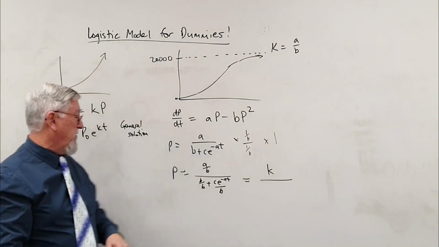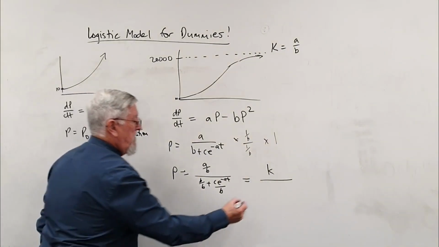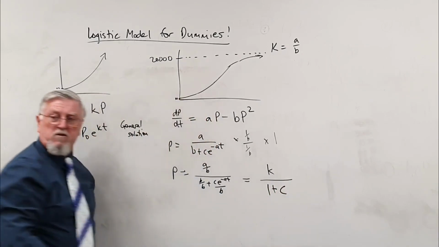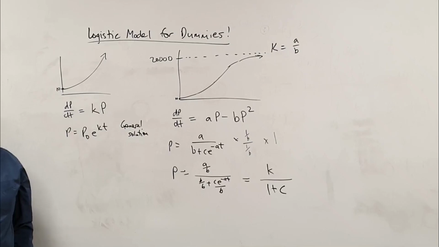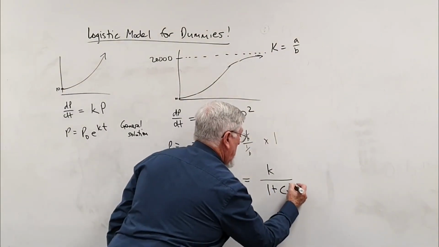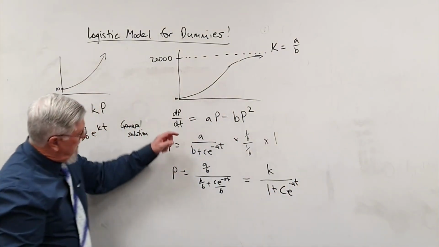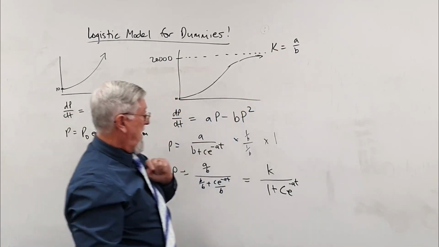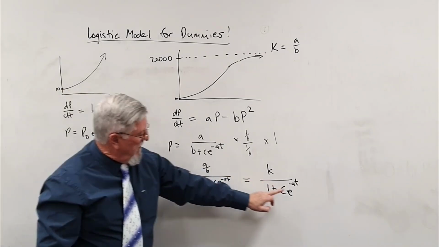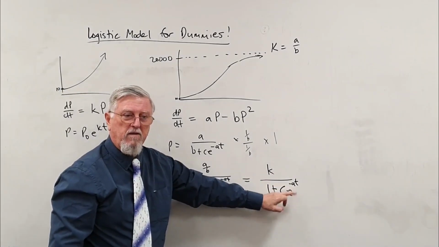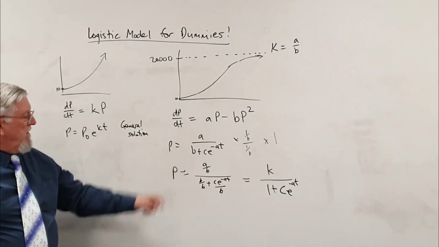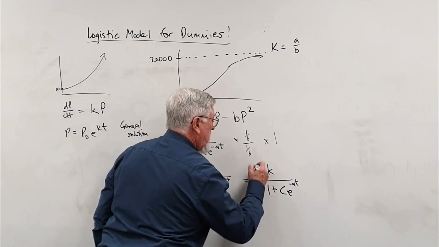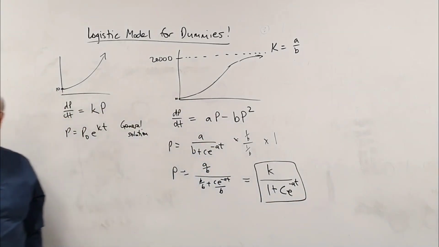If you didn't pick up on the way, what's B on B? 1. And then C on B is just another constant. A lot of people use a capital C, you could use C2 or whatever you want it to be, e to the minus AT. So in this form here, we know the A, we know the B. The A and the B will give us K. In this form we know the K and we know the A, and we can figure out the B. That form is what we want to head for, but first of all we're going to derive that form. We're going to have a bit of fun and games for that.